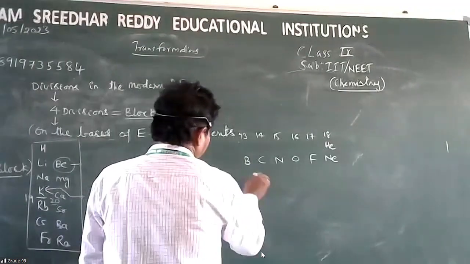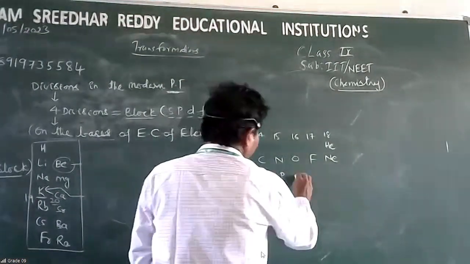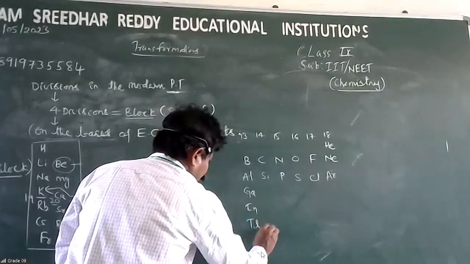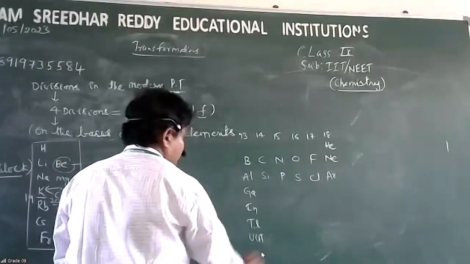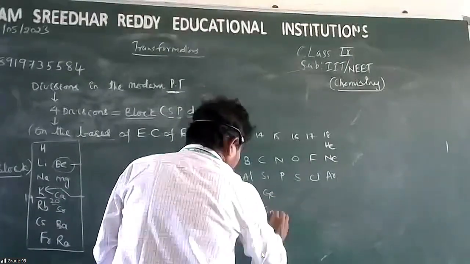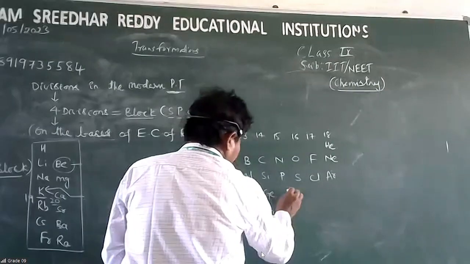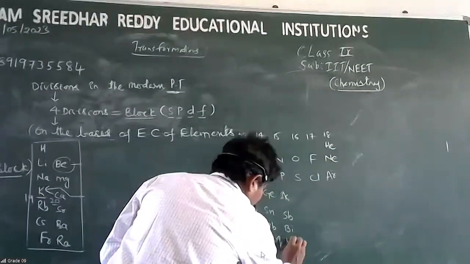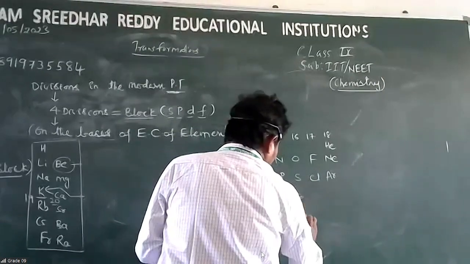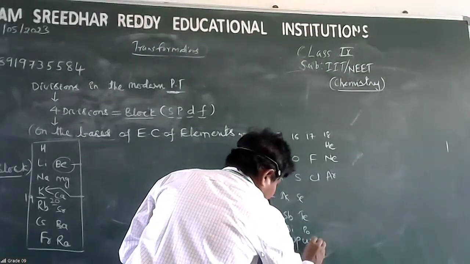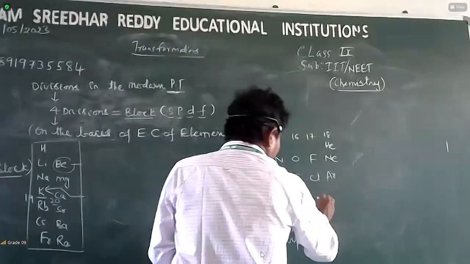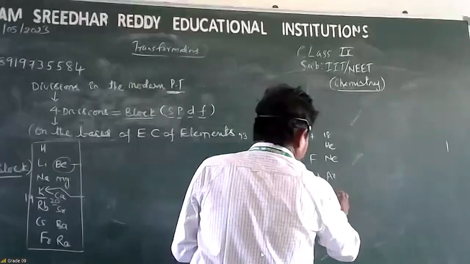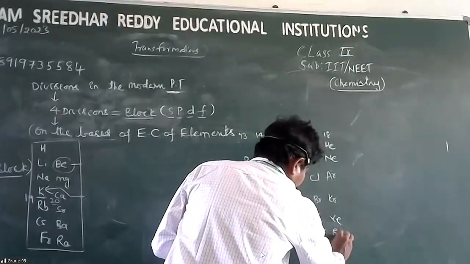All these elements: aluminum, silicon, phosphorus, sulfur, chlorine, argon, gallium, indium, thallium, germanium, tin, lead, nitrogen, phosphorus, arsenic, antimony, bismuth, selenium, tellurium, polonium, bromine, iodine, astatine, krypton, xenon, radon.